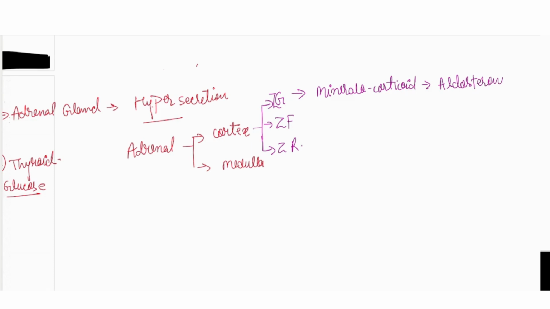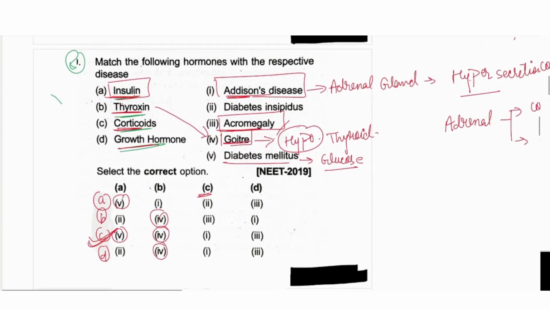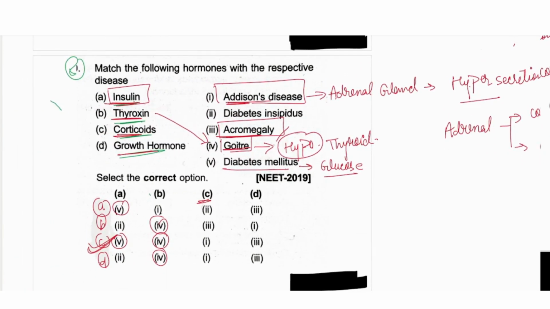From the zona fascicularis, glucocorticoid hormone, that is a corticoid hormone. Then zona reticularis, you know very well, sex hormones are secreted from here, that is androgen hormones or the sex hormones. Okay, I hope it would be clear to you. I have explained this in the previous video.